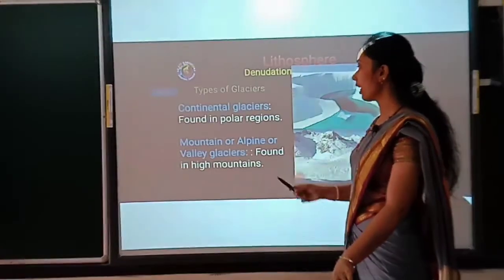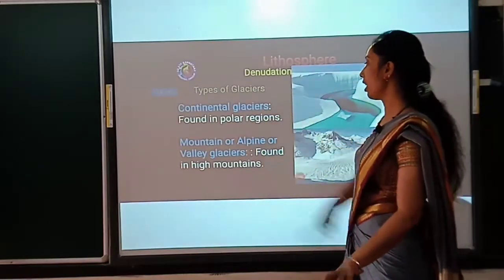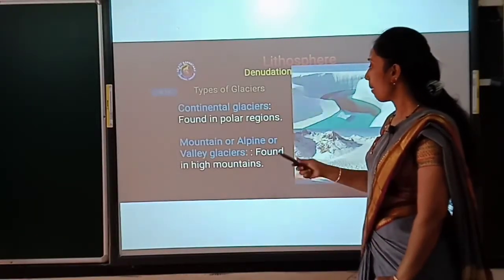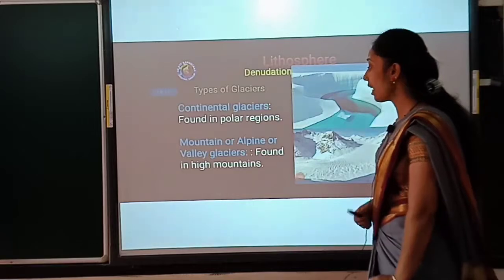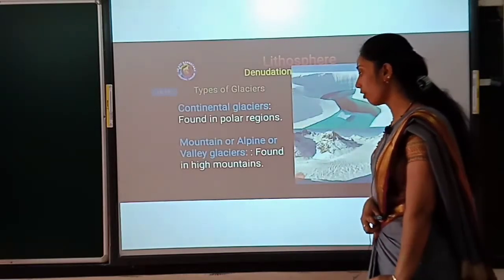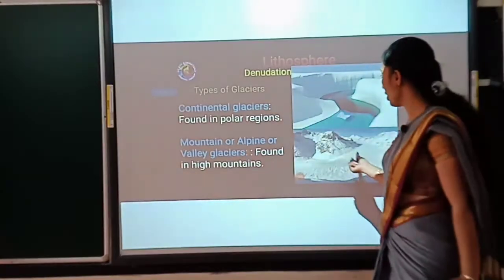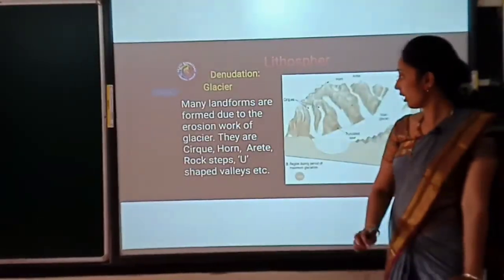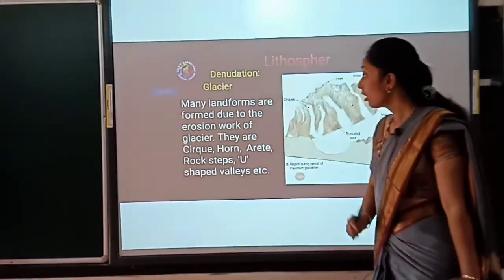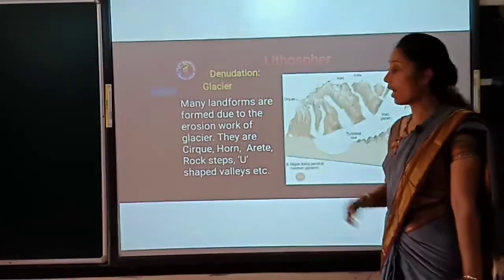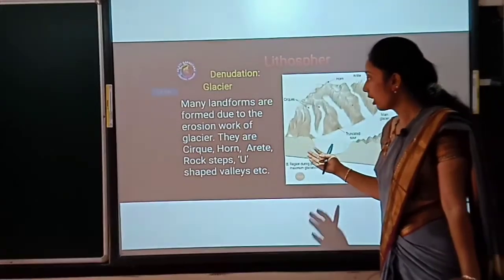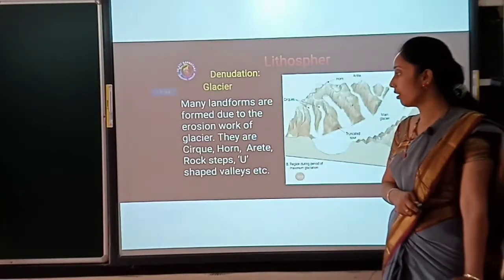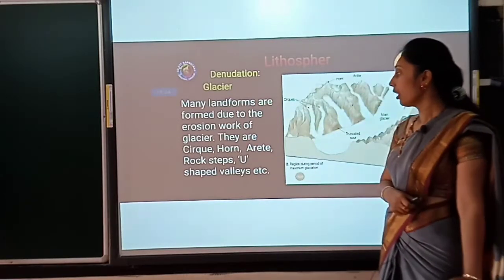See, the types of glacier are continental glacier, found in a polar region, then mountain or alpine or valley glacier, which is found in a high mountain region. These are the examples, right? Then next is, and we also consider that many landforms are found due to the erosion work of a glacier.